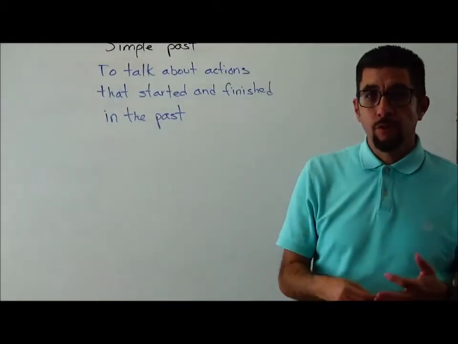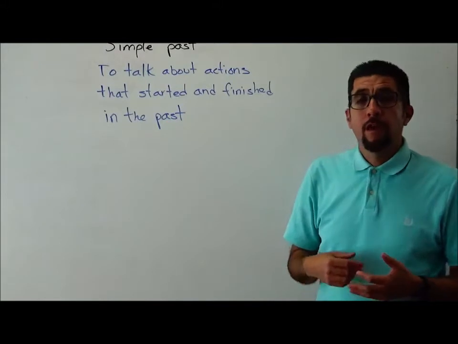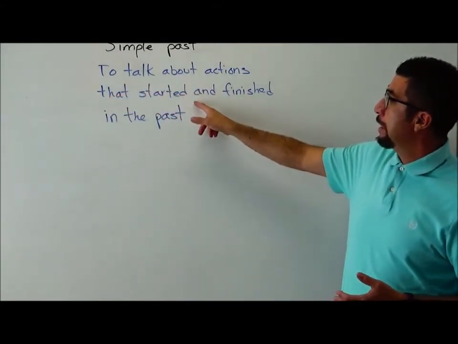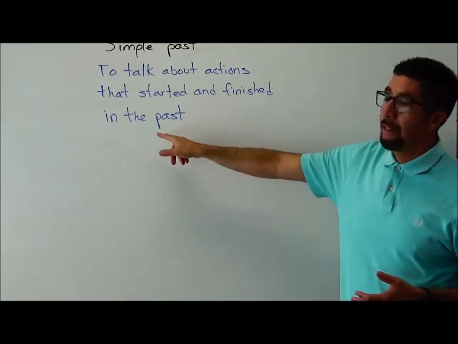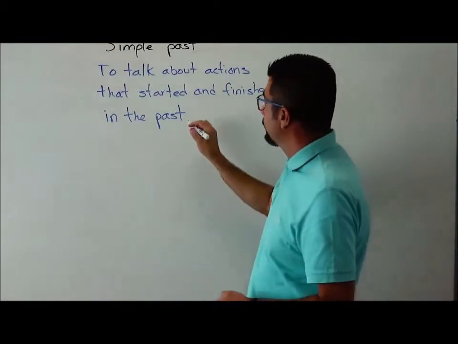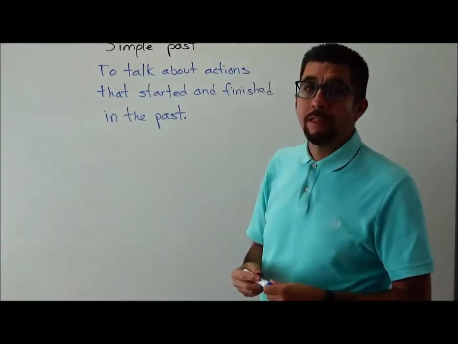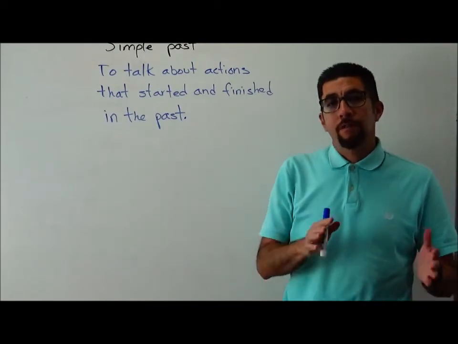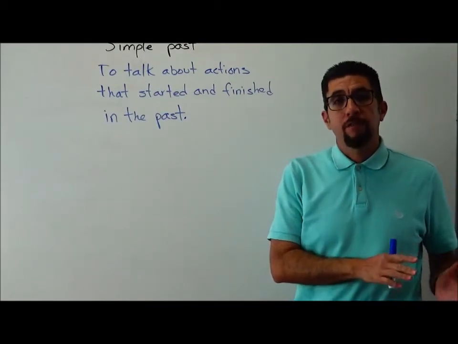We're gonna continue with the simple past, guys. We use the simple past to talk about actions that started and finished in the past. They are already completed, okay? As we saw with the verb be, Peña Nieto was Mexico's president 2 years ago.